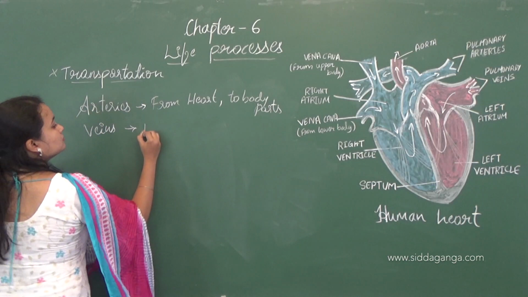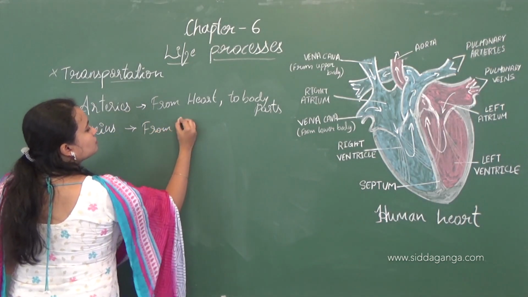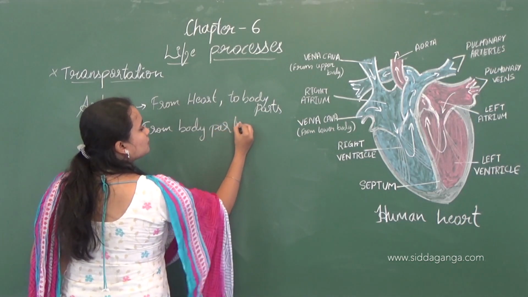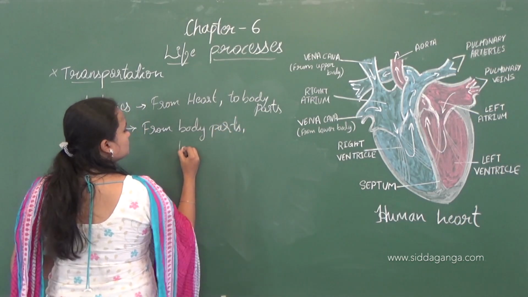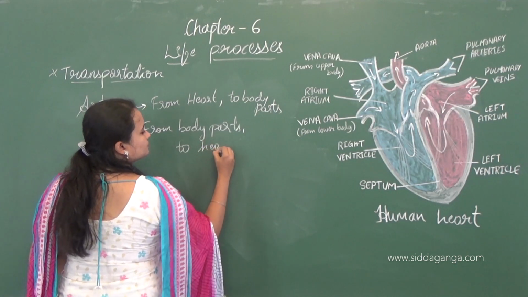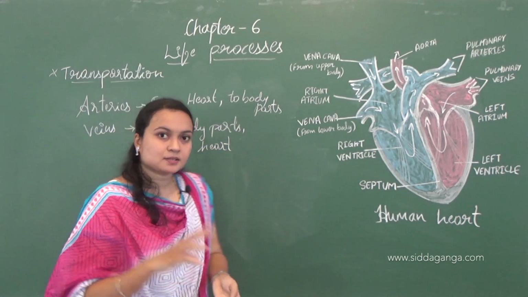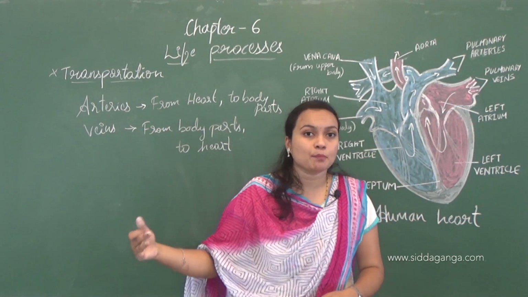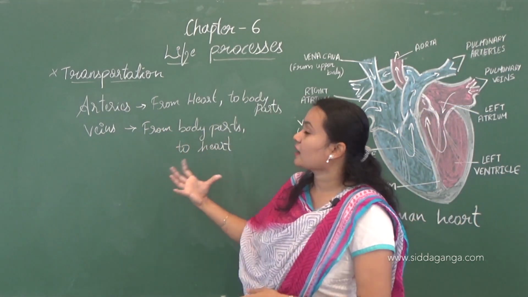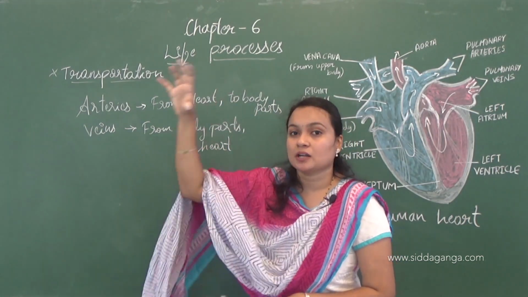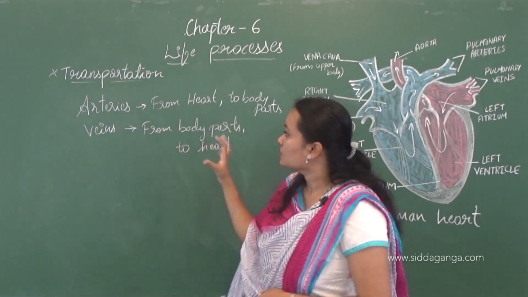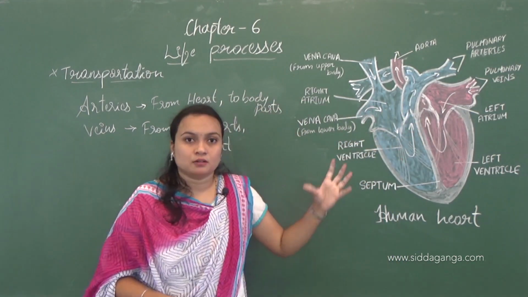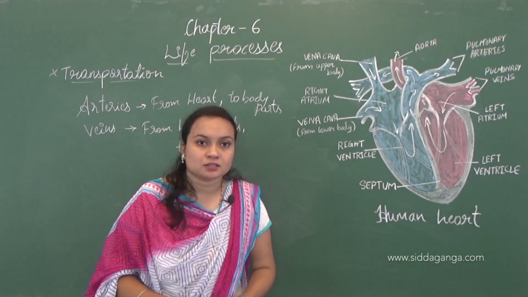Arteries carry blood from the heart to the body parts, whereas veins transport the blood from body parts to the heart. This is very important to study the mechanism of the pumping of the heart.